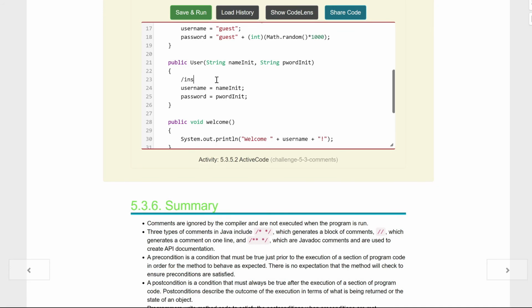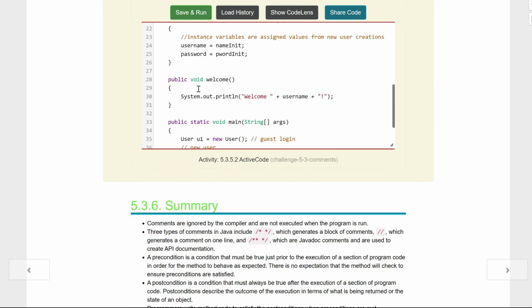Let's just do instance variables are assigned values from new user creations. And kids, I forgot a slash here, and you saw that the new word came up. There we go. That's a little better.